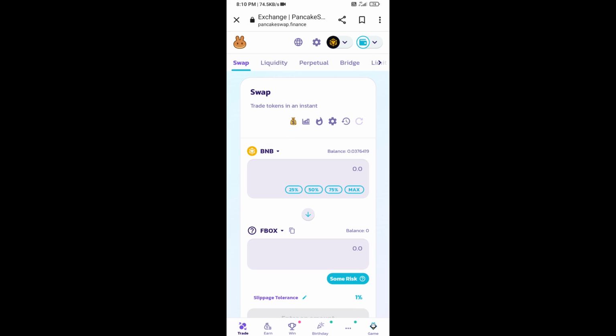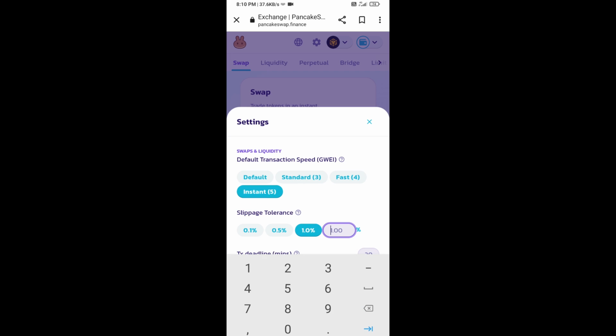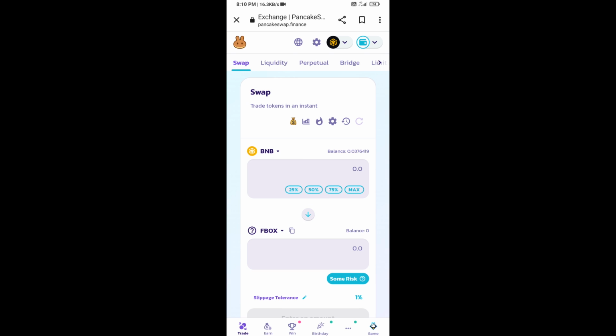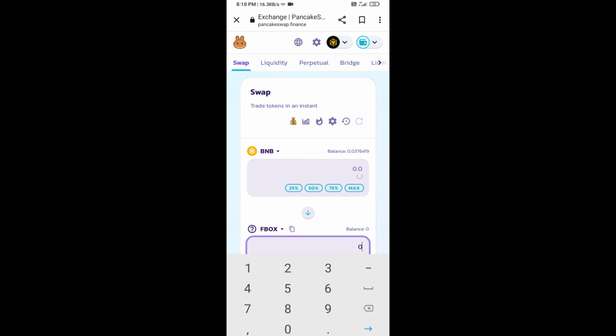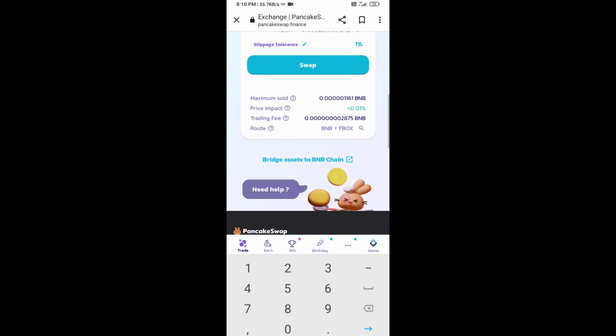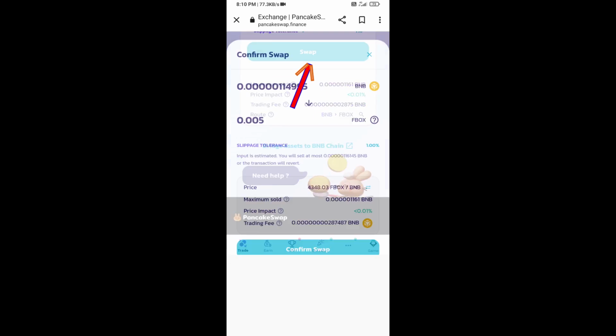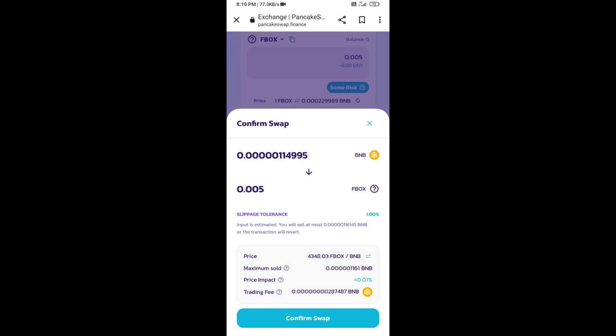After that you will set slippage for effective purchasing. Click on this icon and here you will set 1% slippage. Click on the cut icon. Now here you will enter the number of tokens. Then click on swap. Here you can check the transaction details.